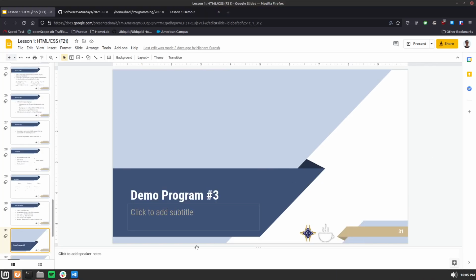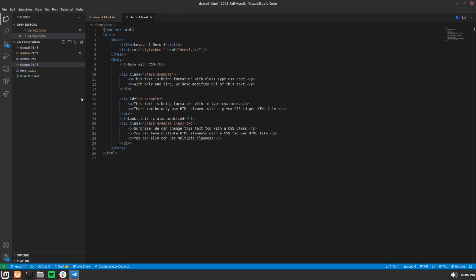So let's see some CSS. So here's the demo3 file, and you can see I pull in my CSS file because of my link tag at the very top here. And we here have a couple things. The first one is this div where we style it with class example. We also then have another div with the words ID example, and at the very bottom another div, this time with both class example and class 2. There is a space to show that these are 2 different classes. Because of this reason, you cannot use a space in your class name.